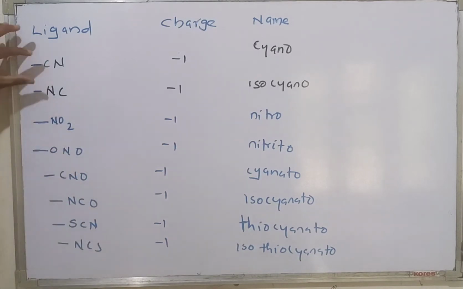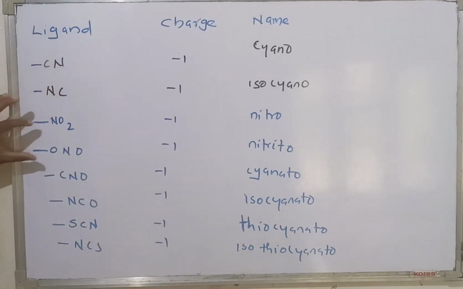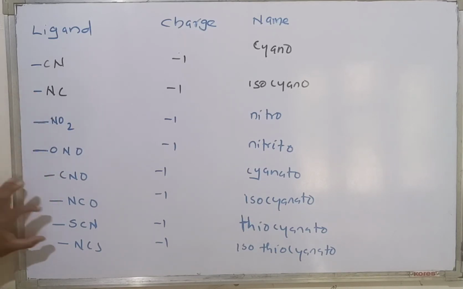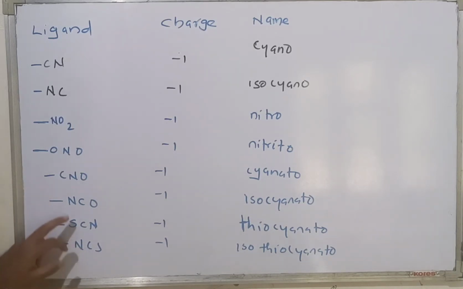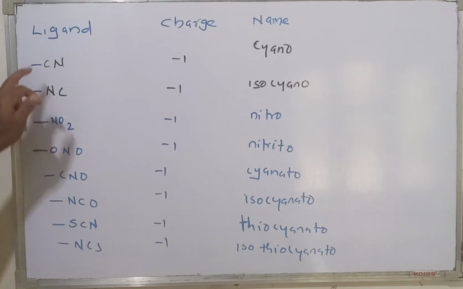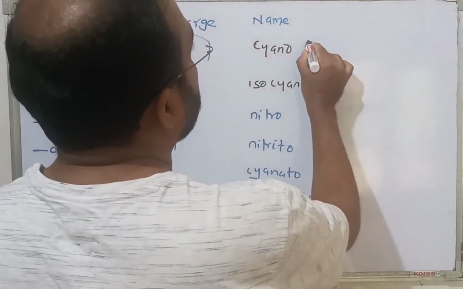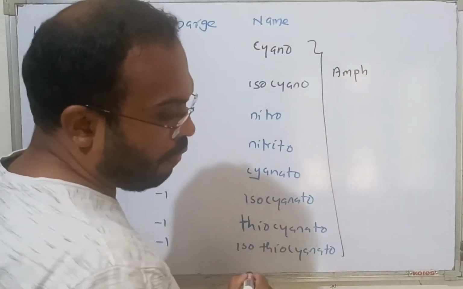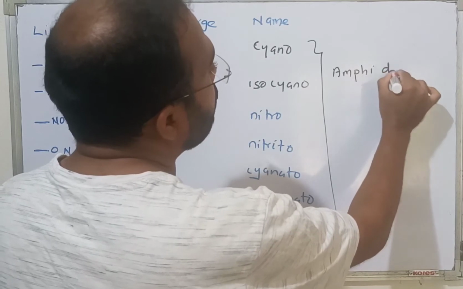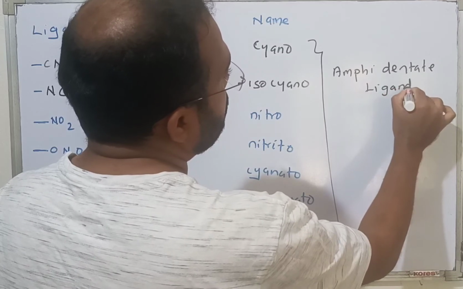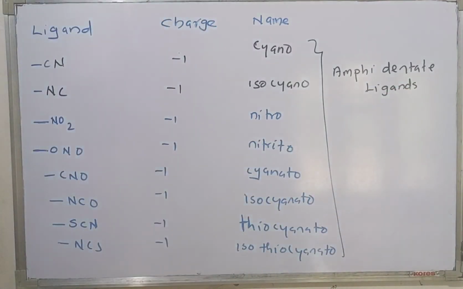In each pair, the atoms are the same, but the bonding atom is different. Here sulfur is bonded, here nitrogen; here carbon, here oxygen, here nitrogen. This type of ligand is called an amphidentate ligand.